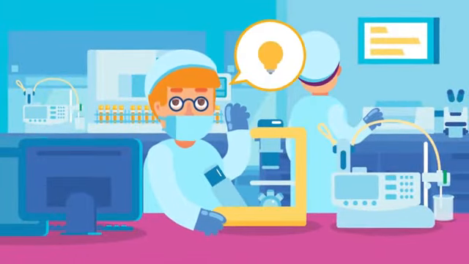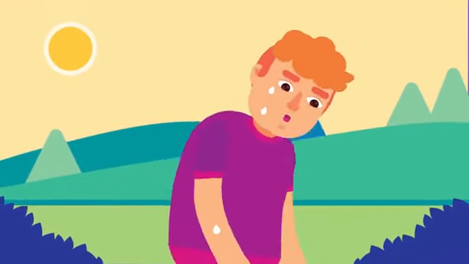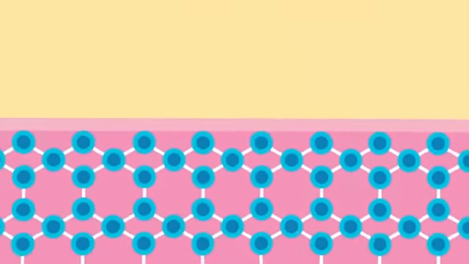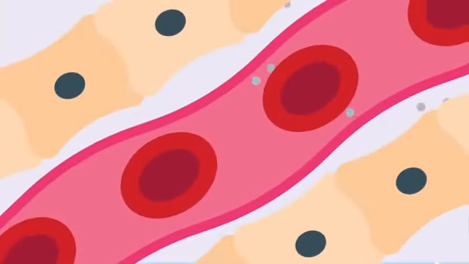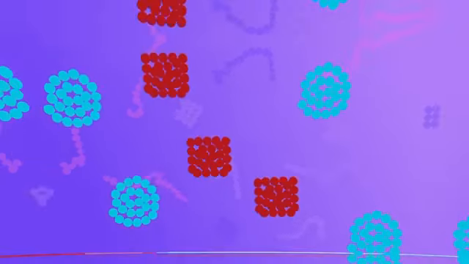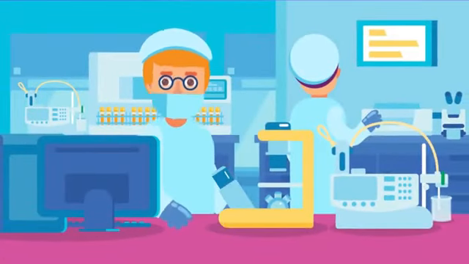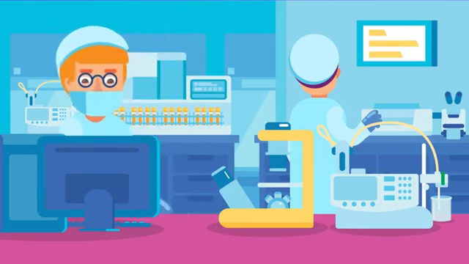Biochemistry. The fact that sweating cools the skin is a function of strong forces of attraction between water molecules. Our body maintains blood pH because of an elaborate bicarbonate buffering system. The mad cow disease in humans is caused by a misfolded protein. Does this give you a clue about what biochemistry is? The study of chemical processes in living organisms is called biochemistry.